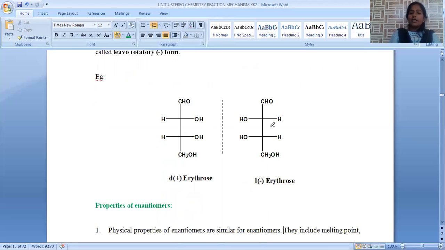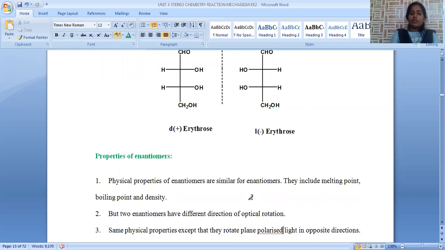Hence, when we keep a mirror here, this is the exact mirror image of the first one. When these two molecules are superimposed, both do not overlap because they are not identical. Hence, this pair is the best example of enantiomers, D-plus-erythrose and L-minus-erythrose.